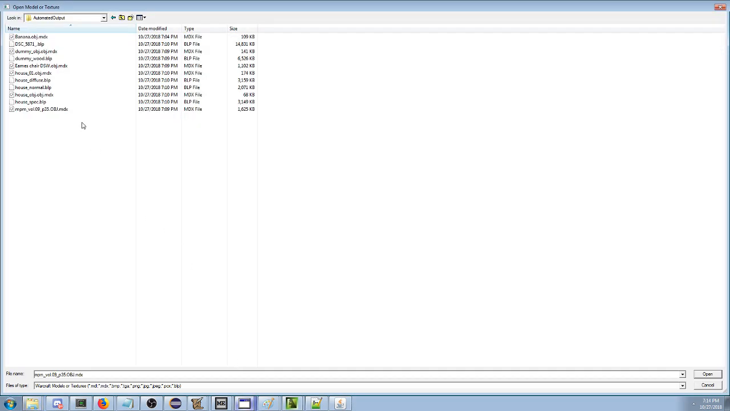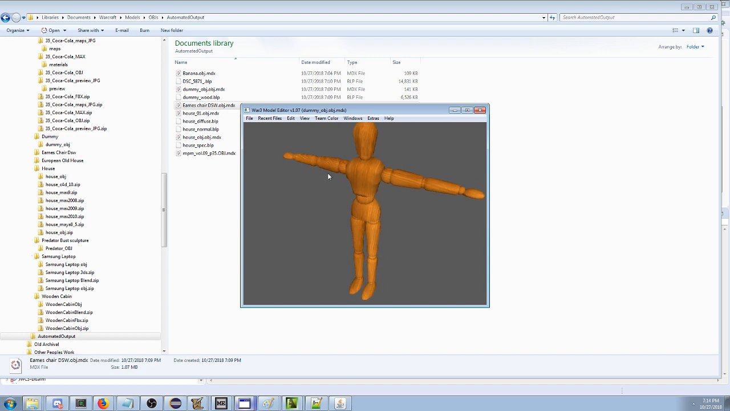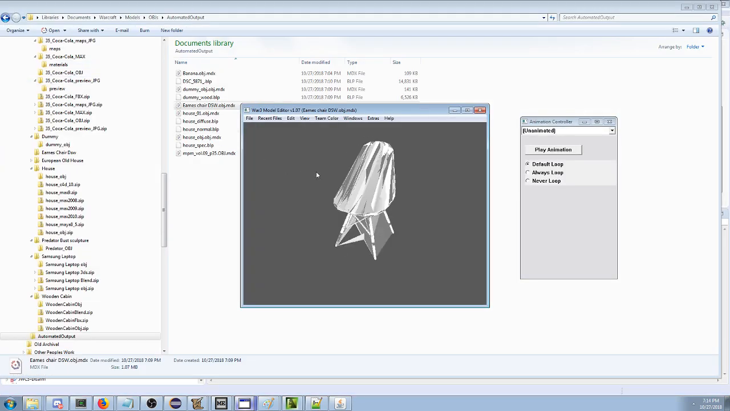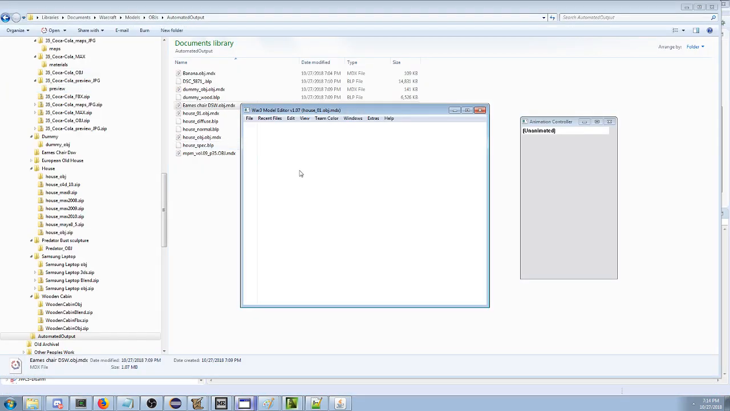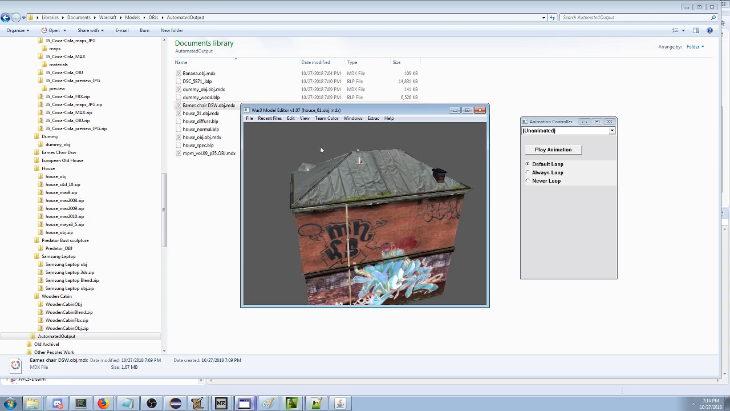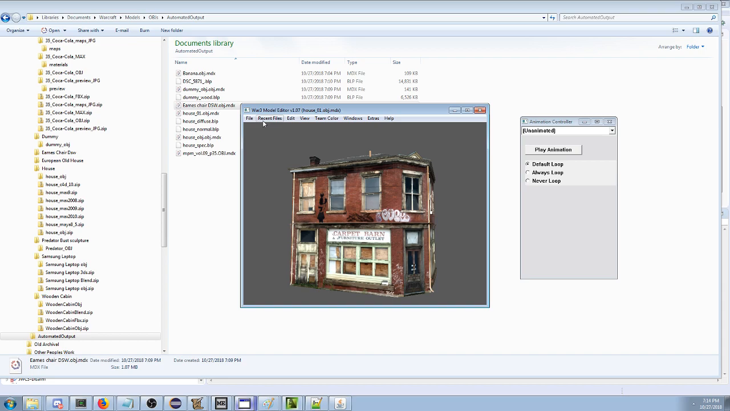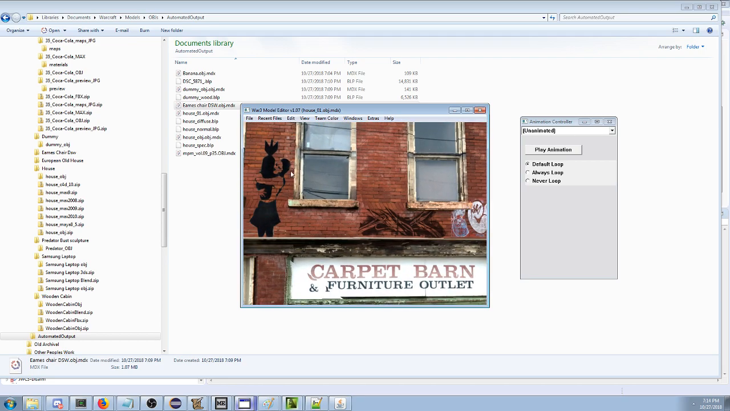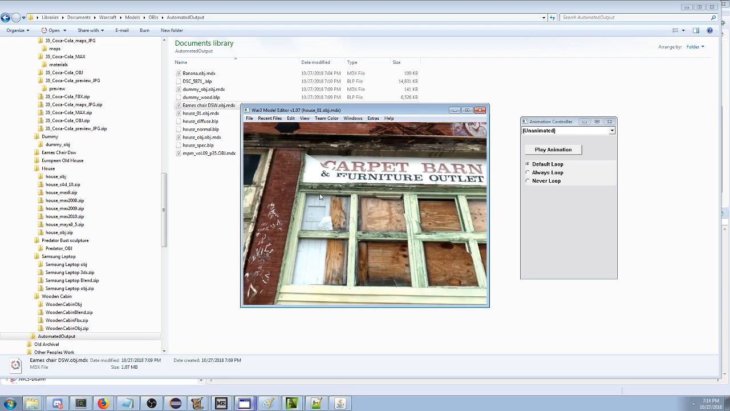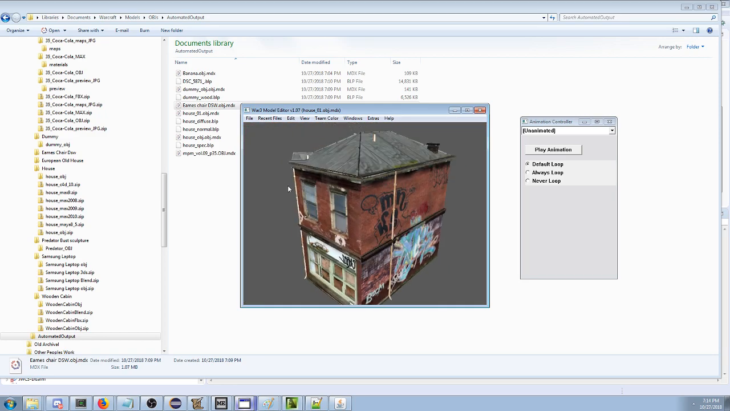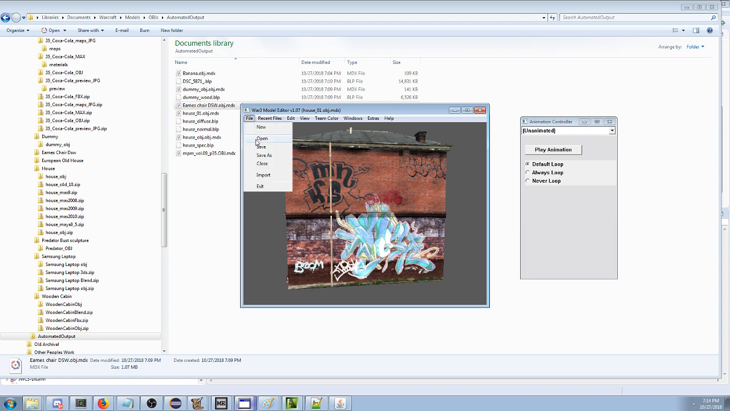So let's check again. Let's see, dummy object. So now we got dummy object. Things are starting to look good. We got the chair, it looks terrible. We're not probably going to be able to use the chair. We got this house. This looks great. This is like Warcraft ready right here. Carpet barn, furniture outlet. It looks like the wrap got destroyed slightly, but you know what? I think I don't care. We even got graffiti on it. That's just genius. Look at that graffiti.